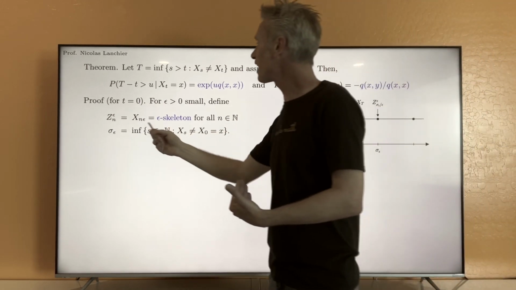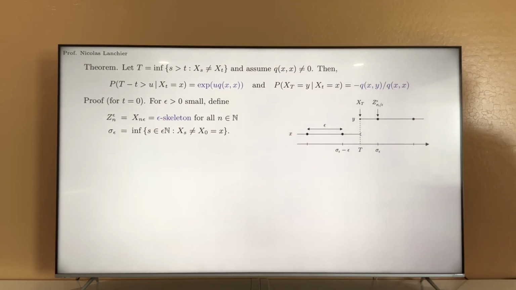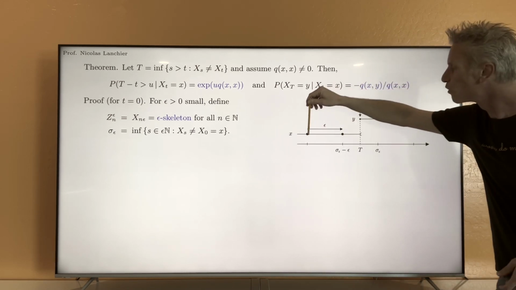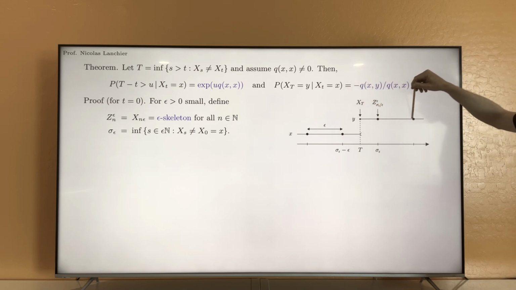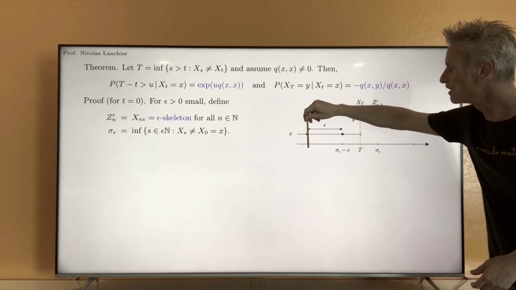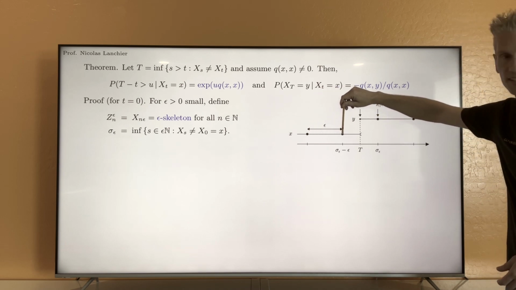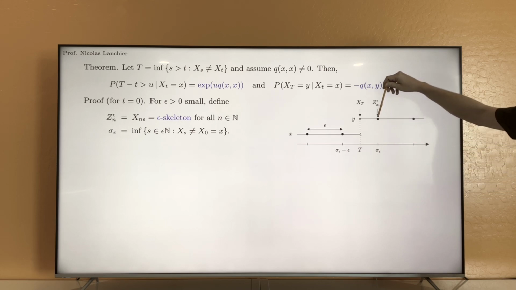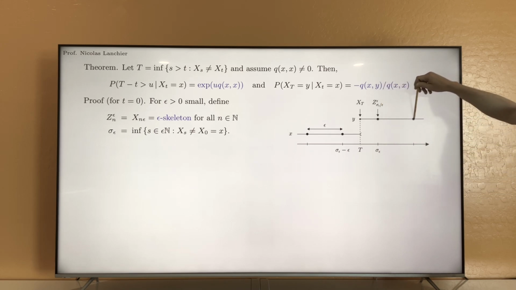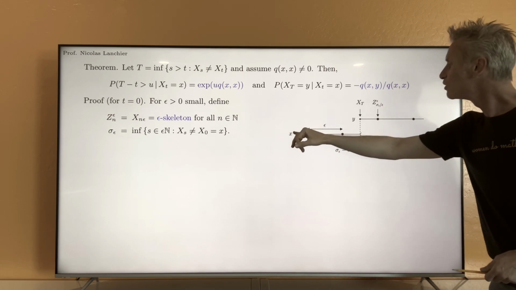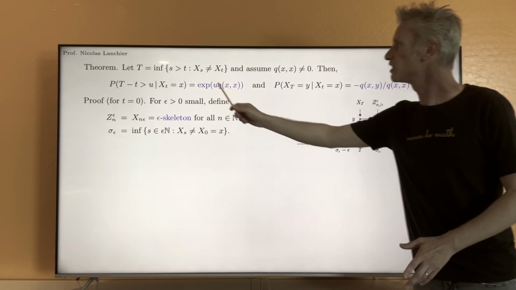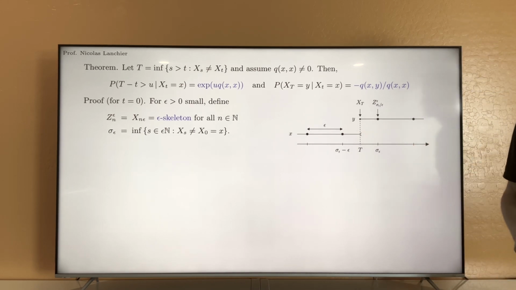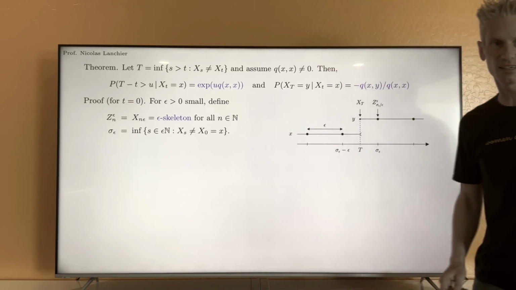Now, you can visualize the epsilon skeleton from this picture by just looking at all the times that are multiples of epsilon. Those are the times with a black dot here. So the epsilon skeleton at this time is at x, and then here it's still at x, but then at this time, sigma epsilon, it's going to go to state y, and then it's still at y, and so on. So the line here shows the realization of the process in continuous time. The dots show the corresponding realization, but now for the epsilon skeleton.